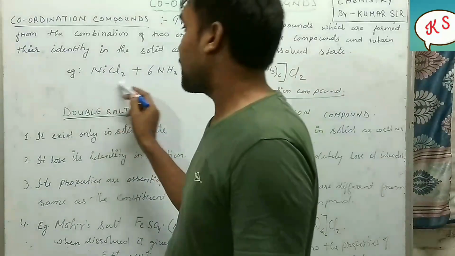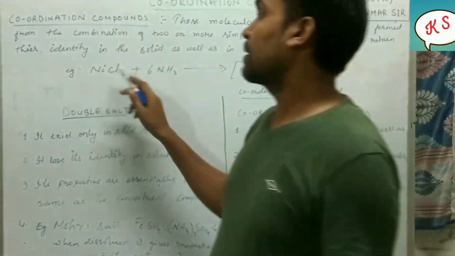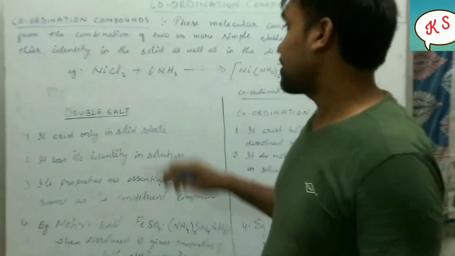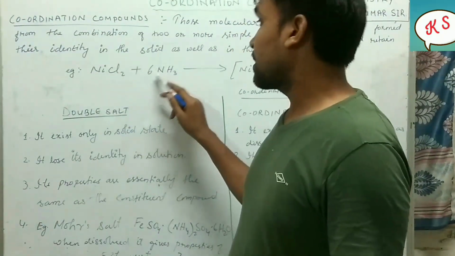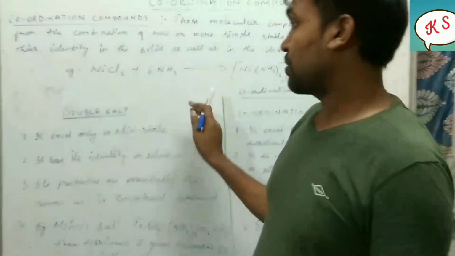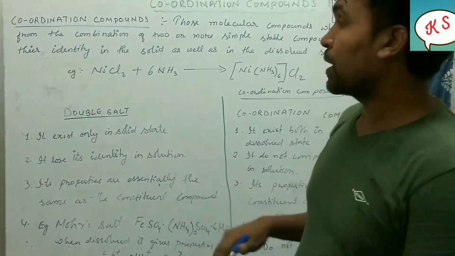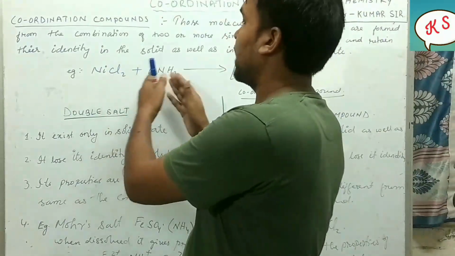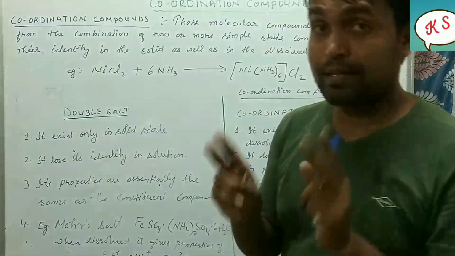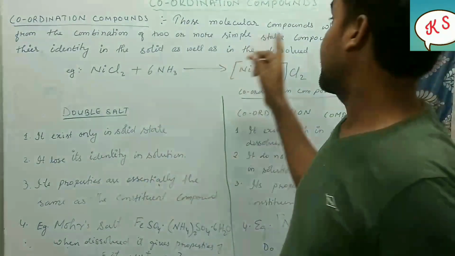This is one simple stable compound, nickel dichloride, NiCl2, plus 6NH3, that is ammonia. See here, nickel chloride and ammonia, these two are simple and stable compounds.